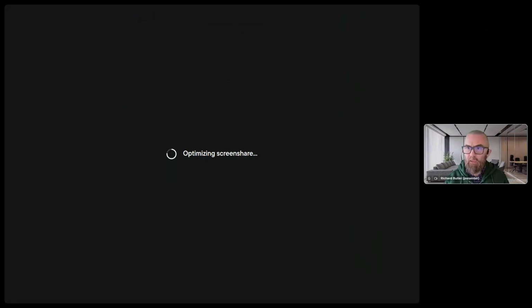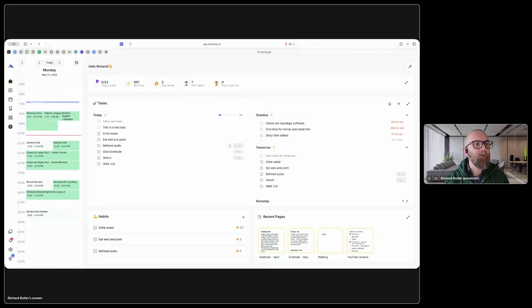So you should see my screen come up now in a second, and you should see my ByDesign screen here. On the left-hand side, this is the dashboard, and we have the overview of today. You can see all the different things that I have to do today. And then on the middle right-hand side, you have the tasks that you need to do. And I just created this test task here.